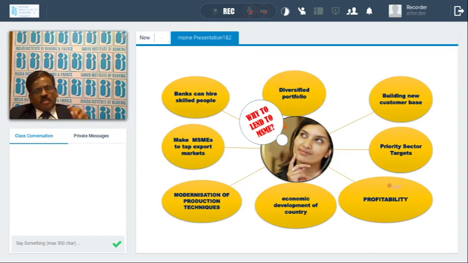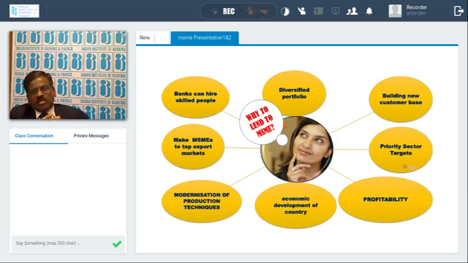With bank finance, it is profitable to the banking sector as well as to the borrowers. For bankers, it is profitable because the spread is high compared to corporate accounts. Even if the spread over the MCLR rate is above 1% or 2%, you can get more profit by financing the MSME sector.